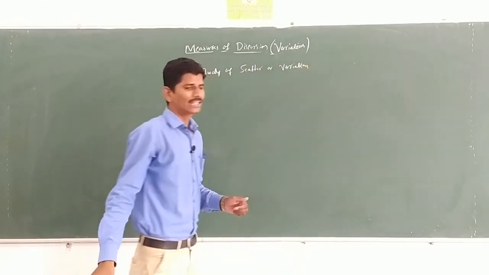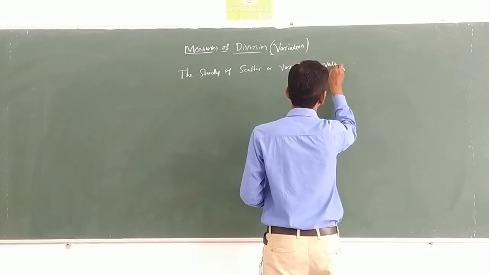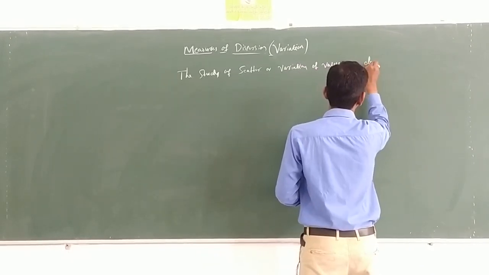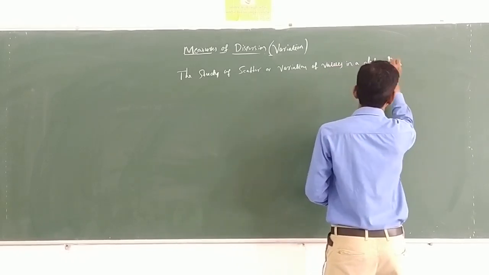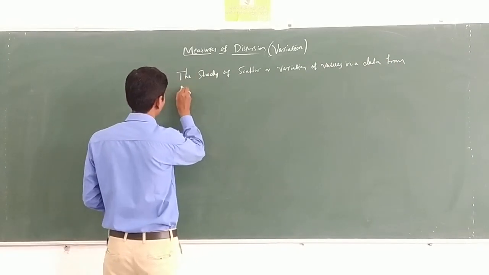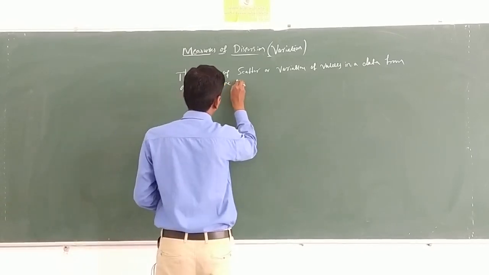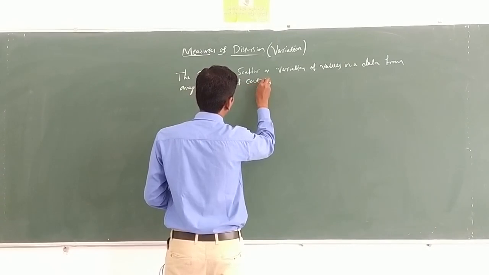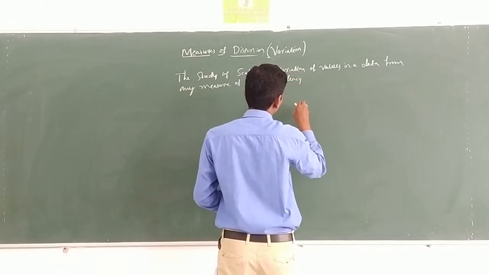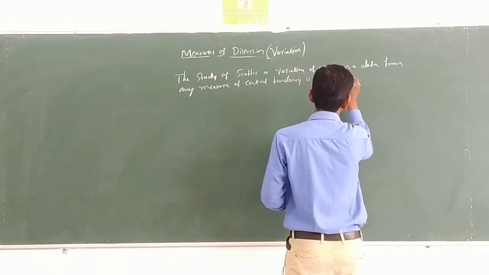The study of scatter or variation of values in a data from any measure of central tendency is called dispersion.